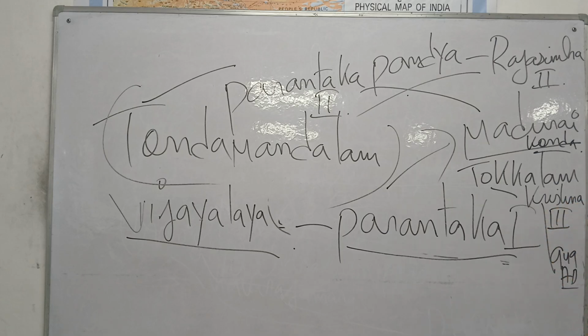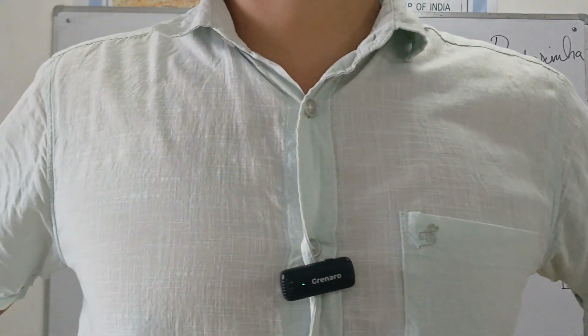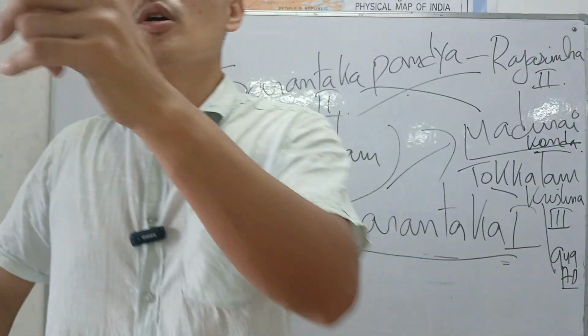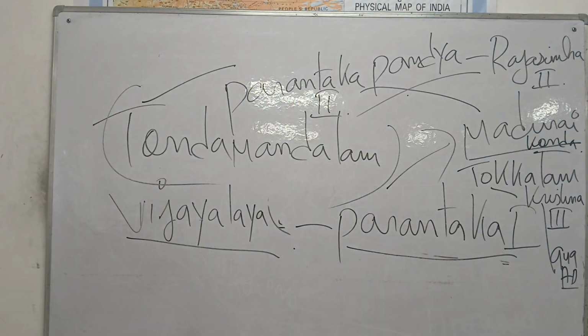Now the rise of the Chola dynasty began with the reign of his father, Parantaka II. Parantaka I was replaced by his son, Parantaka II. He is the man who recovered the city known as Tunda Mandalam. Too important. Tunda Mandalam was given to the Rashtrakuta king Krishna III since Parantaka I lost the battle.